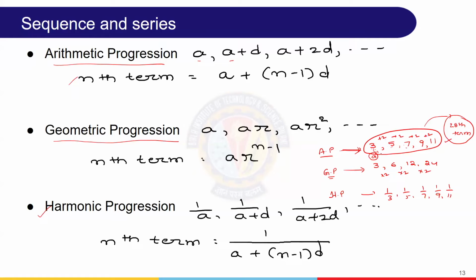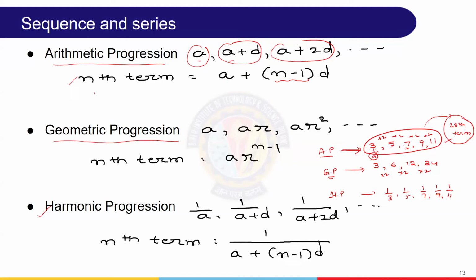So 3 plus 2 is 5, we are getting the second term. When we want the third term, we write a plus 2d: 2 into 2 is 4, 3 plus 4 is 7. That means if the first term is a, the second term is a plus 2 minus 1 times d, the third term is a plus 3 minus 1 times d, like this. Therefore, the nth term is a plus n minus 1 times d. Very simple.